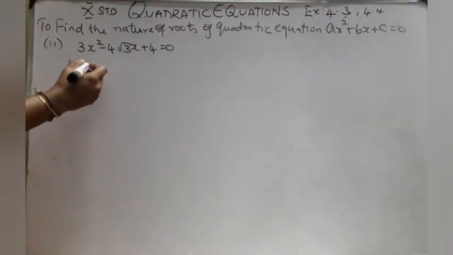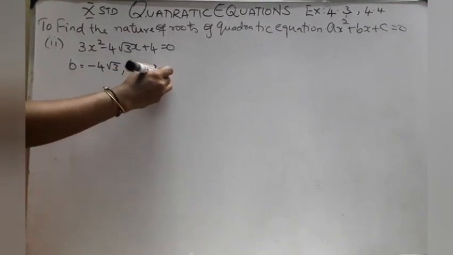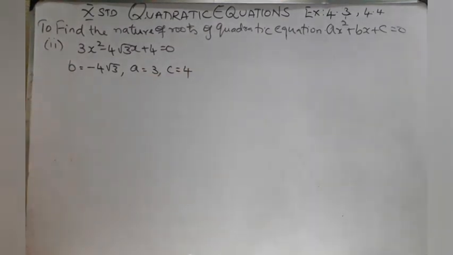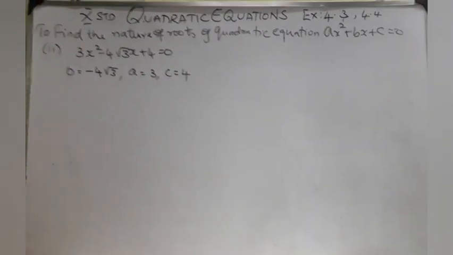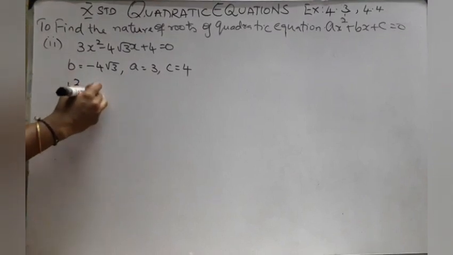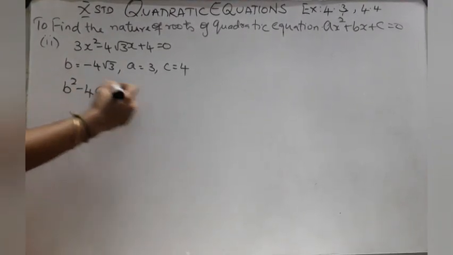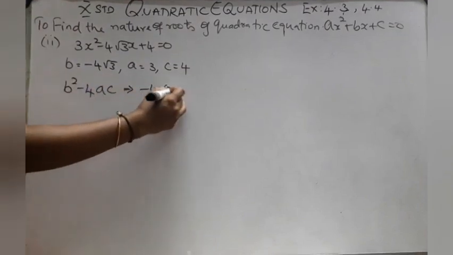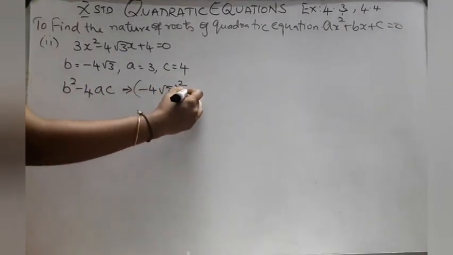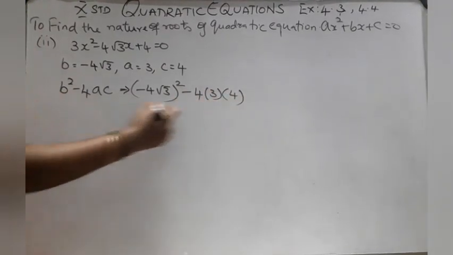b is equal to minus 4 root 3, a is equal to 3 and c is equal to 4. b square minus 4ac, the discriminant. Substitute the values: minus 4 root 3 the whole square minus 4 into 3 into 4.